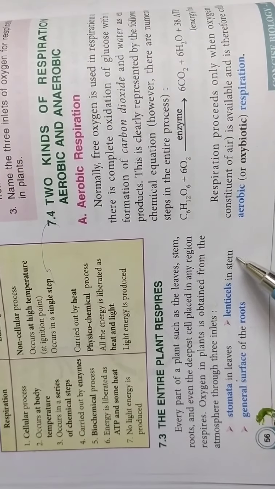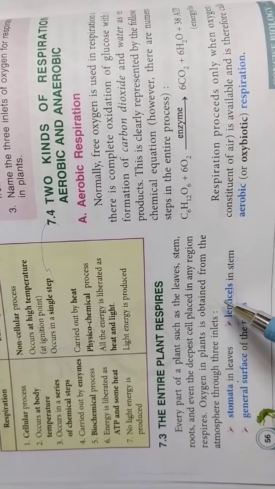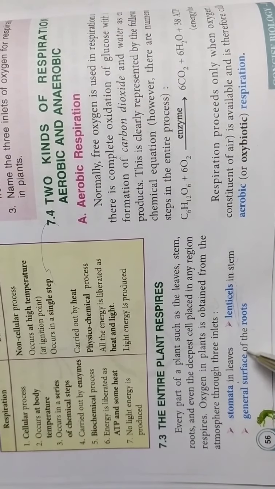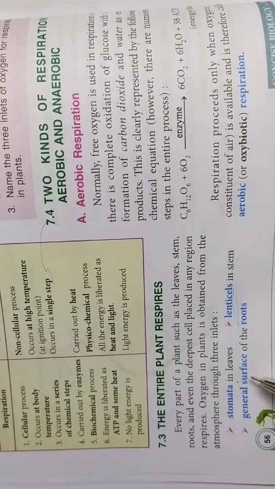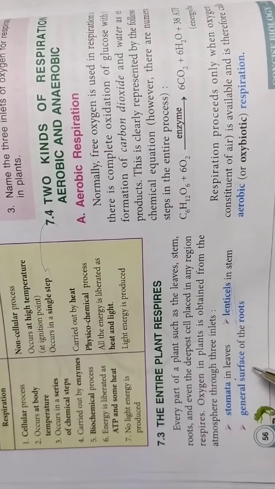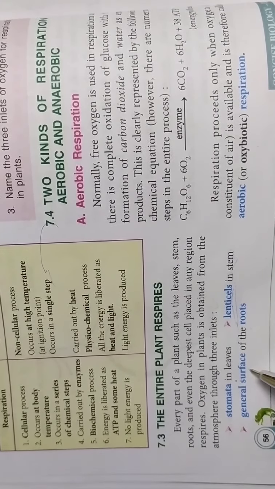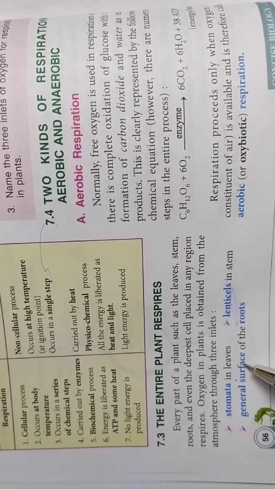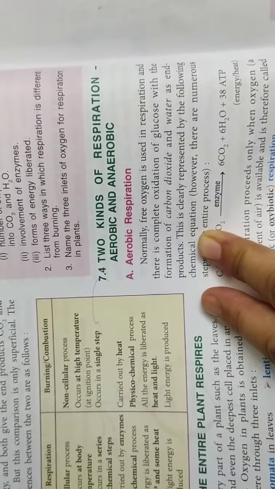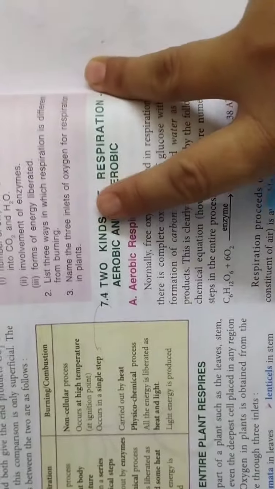Similarly, in the stems and tubers there are openings called lenticels. And then the general surface of the roots can also be used for aeration, for exchange of gases. That is the reason we plow and till the soil, because when we loosen the soil, a lot of air or oxygen is available to the roots, and there can be exchange of gases. So this is all about respiration, a general point.